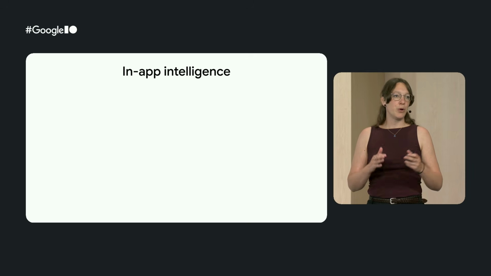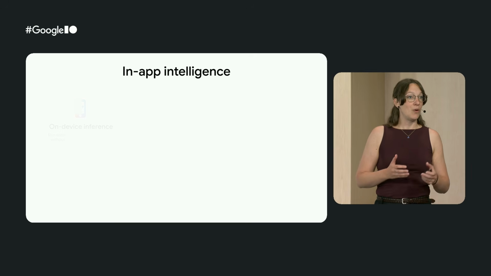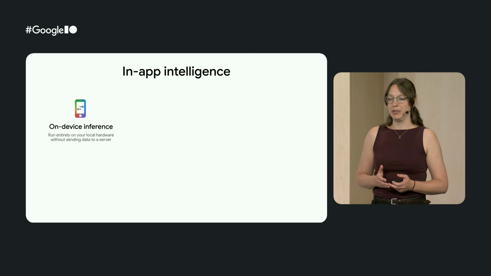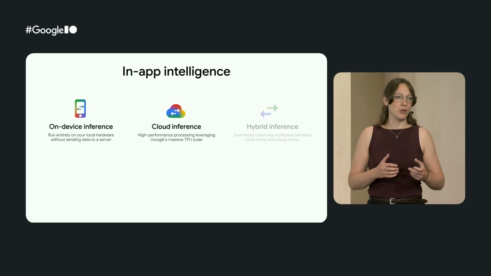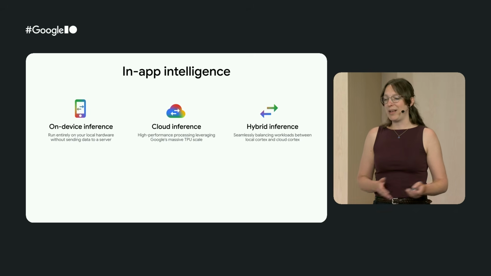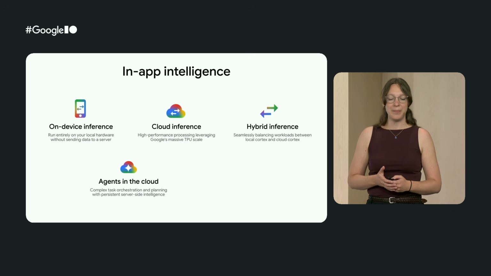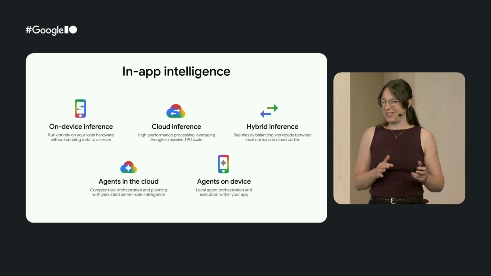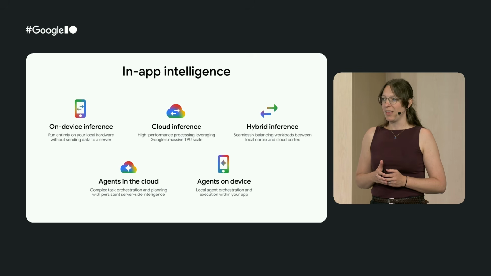For today, we're going to, at a high level, cover 5 different areas. I will start with on-device inference, and then Thomas will be here to talk about cloud and hybrid inference. And I'll be back again to talk about agents running in the cloud and how you can connect to them. And then finally, we'll have a sneak preview into running agents on device.